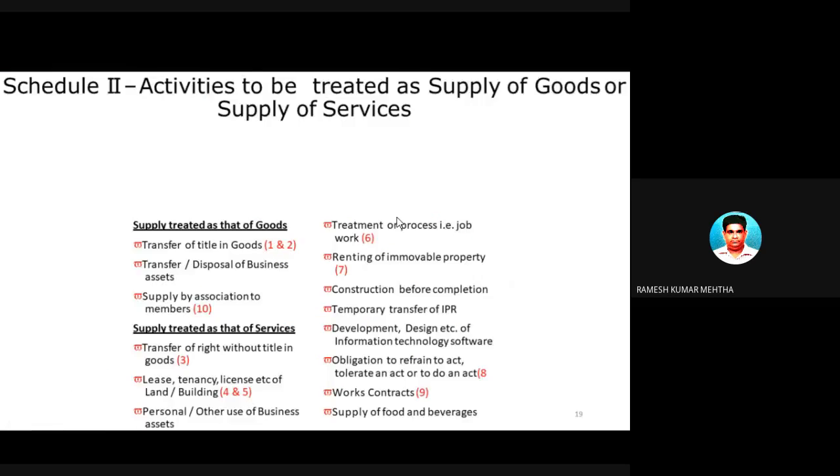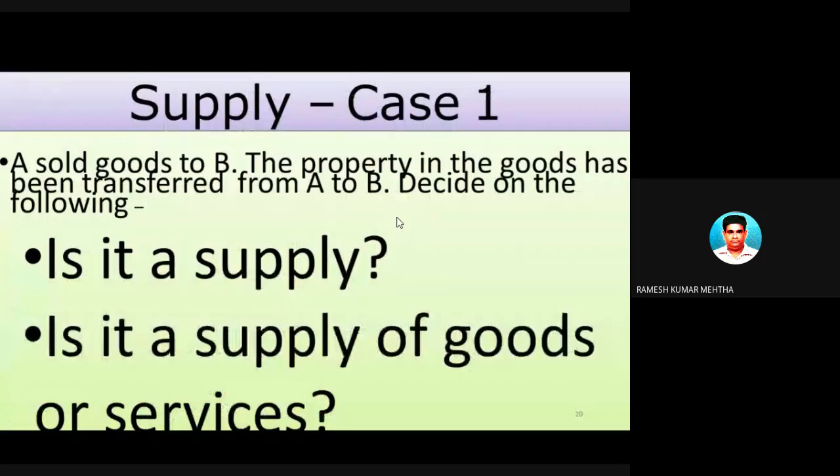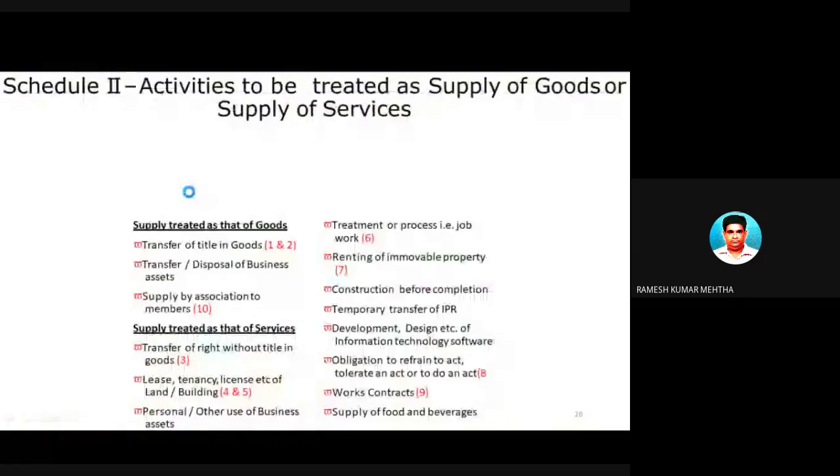Now let's take some examples, because in your examination you can expect examples, and you have to find out whether it is a supply or not, whether it is a supply of goods or a supply of service. There are some 8 examples if I am correct, and we will find out whether it is a supply or not from the understanding of these two definitions.